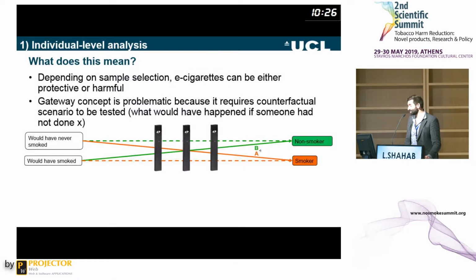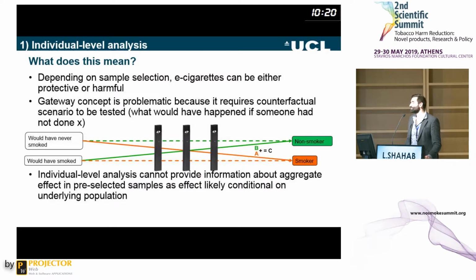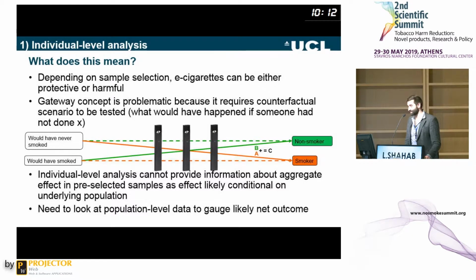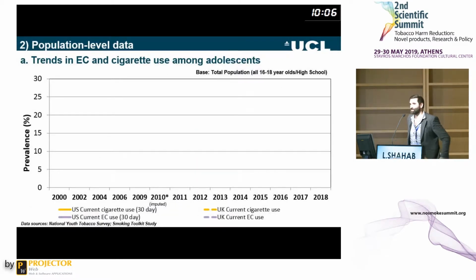But really what we're interested in is the joint pathway, the aggregate effect. Right? And so at the individual level, it's probably not very helpful to look at these kind of analyses. What we really need to look at is population level effect, so population gateway, as I would call it, to gauge the net outcome of these 2 pathways. Now, the first thing we can do, in order to look at the population effect, is to just look at the data that are available.